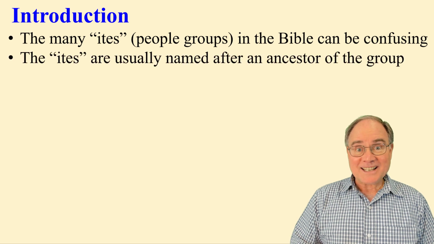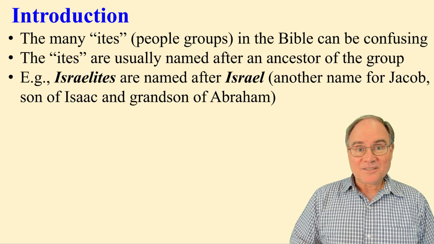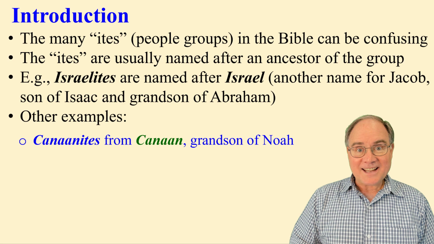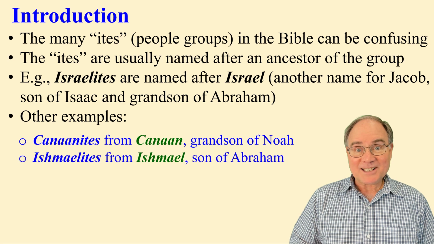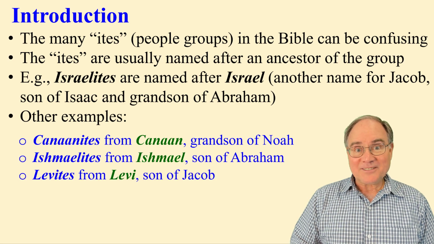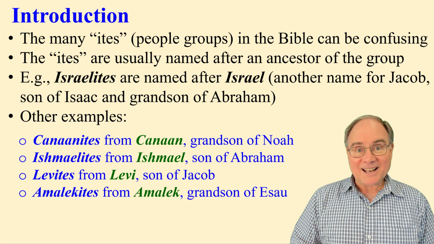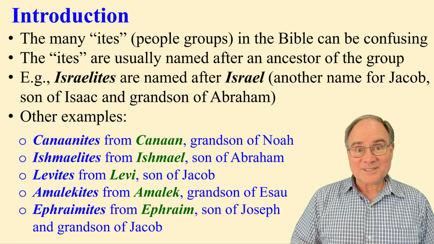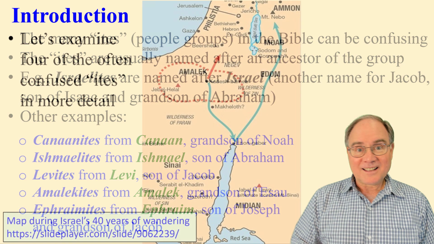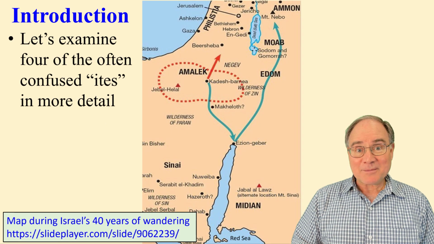These ites are usually named after an ancestor of the group. For example, Israelites are named after Israel. That's another name for Jacob. Other examples are the Canaanites from Canaan, the Ishmaelites from Ishmael, the Levites from Levi, those were the priests, the Amalekites from Amalek, Ephraimites from Ephraim, etc. I picked 4 of these ites to examine in more detail.